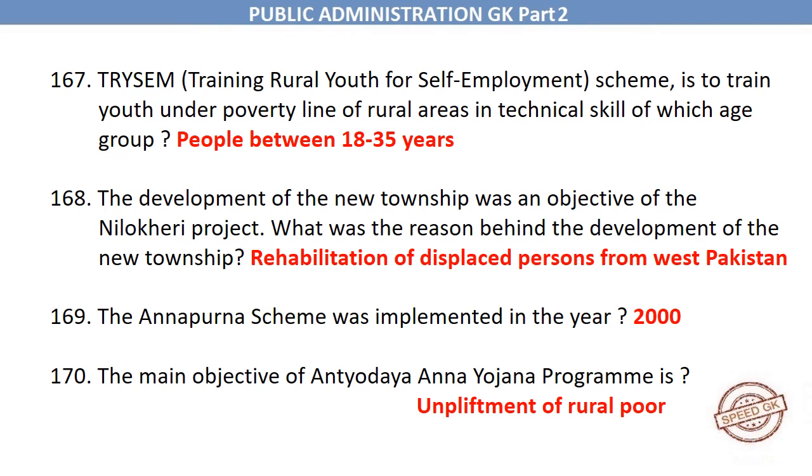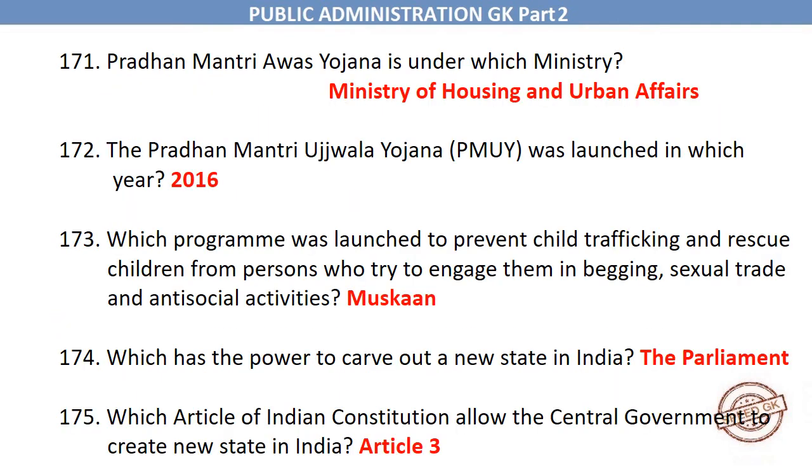The development of the new township was an objective of the Nilokheri project. What was the reason behind the development of the new township? Rehabilitation of displaced persons from West Pakistan. The Annapurna scheme was implemented in the year 2000. The main objective of Antyodaya Anna Yojana program is upliftment of rural poor. Pradhan Mantri Awas Yojana is under which ministry? Ministry of Housing and Urban Affairs.